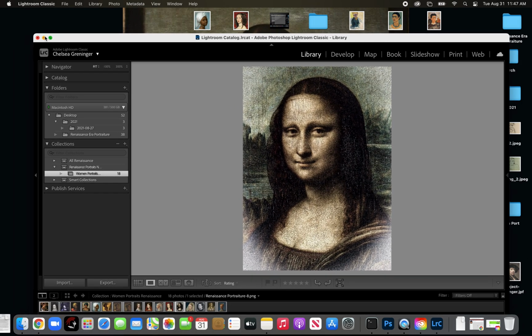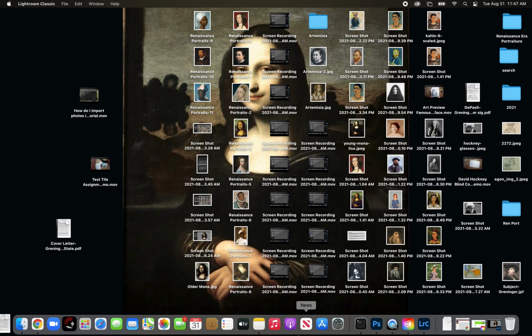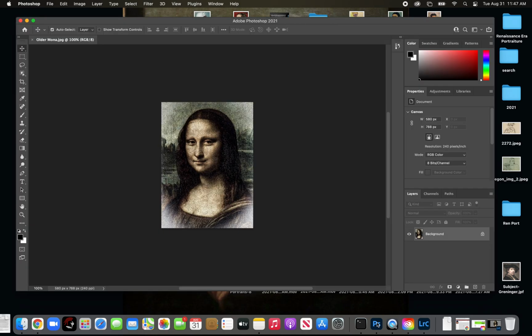Okay, so I'm going to minimize this. And here's a shortcut for Photoshop. You can just grab that photo and drag it right onto your dock into Photoshop, and it will open up in Photoshop. So let's give Photoshop a second to open up. And here we have Older Mona. Now I haven't taught you how to use Photoshop at all. We will get into that. But just a quick little tutorial, if you wanted to mess with her a little bit more, you could. But if you're short on time, I just want to show you how to resize it so that you can post it on Schoology. So quick little tutorial on how to edit in Photoshop.